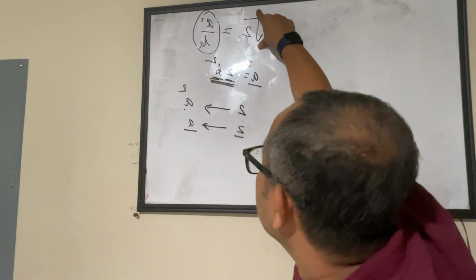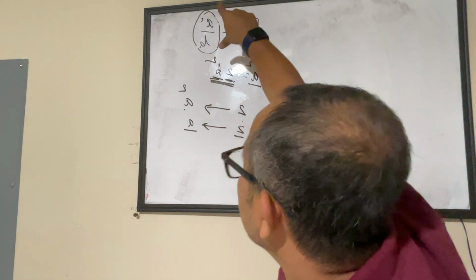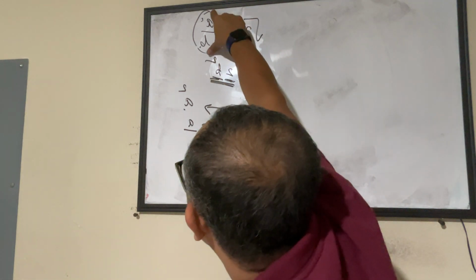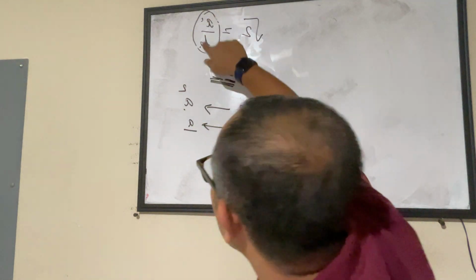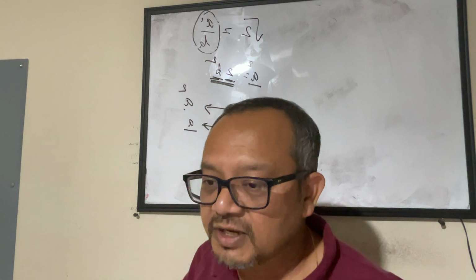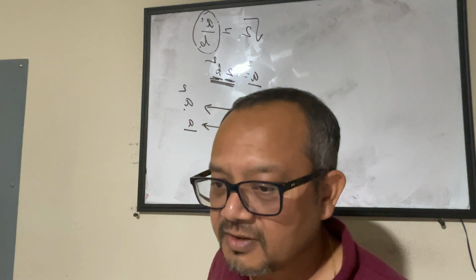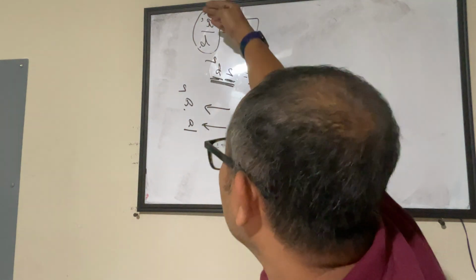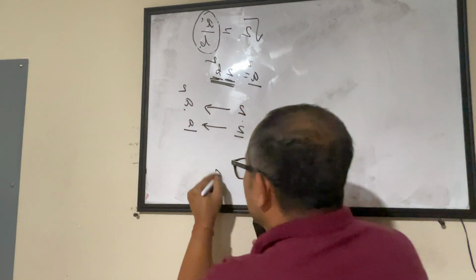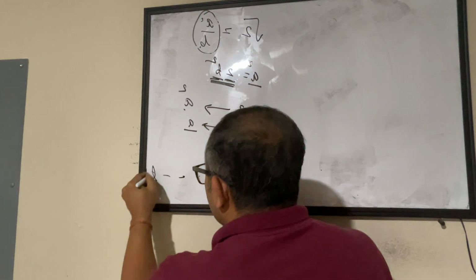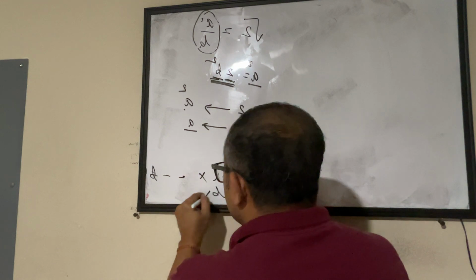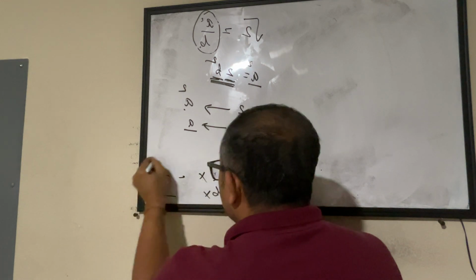So we assume that square root 2 is a rational number. That means it will be in the form of A by B, where A and B are co-primes, meaning they have no relationship. They have no common factor. There is nothing like multiply A with something and you will get a B, or multiply B with something and you will get an A. So that is what we assumed. Okay?